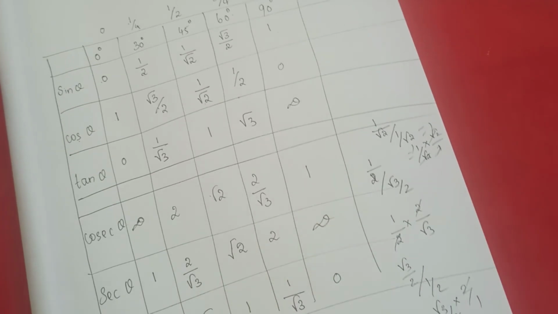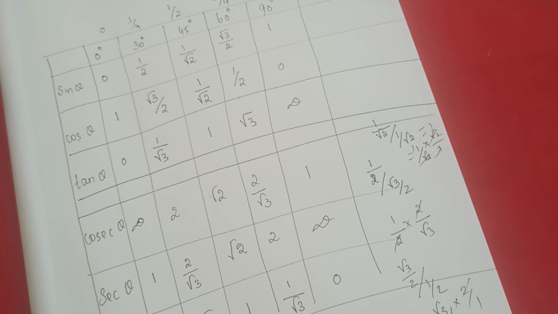Okay. So these are all the table values. Already in 9th grade you have learned that, so you go through that. It will be very useful for you. Okay. So one more thing, you need to form the table again today. Once I have formed it, you need to form it again, then only you will get thorough knowledge. You form it and see once, that's your work for today. Then all the formulas you need to learn by heart very thoroughly. This is all very, very important for you.